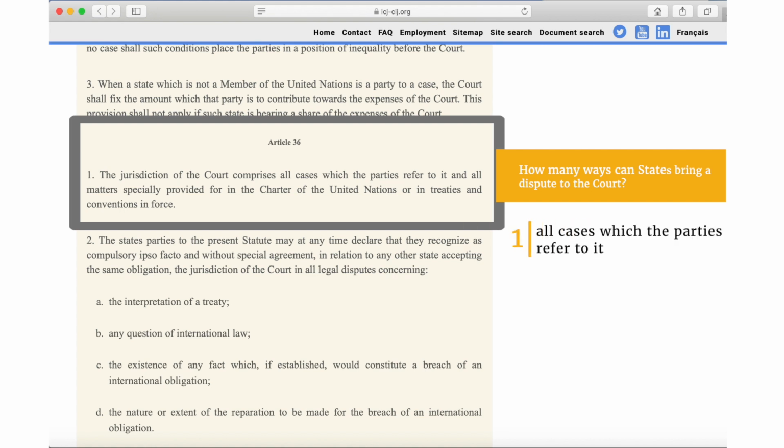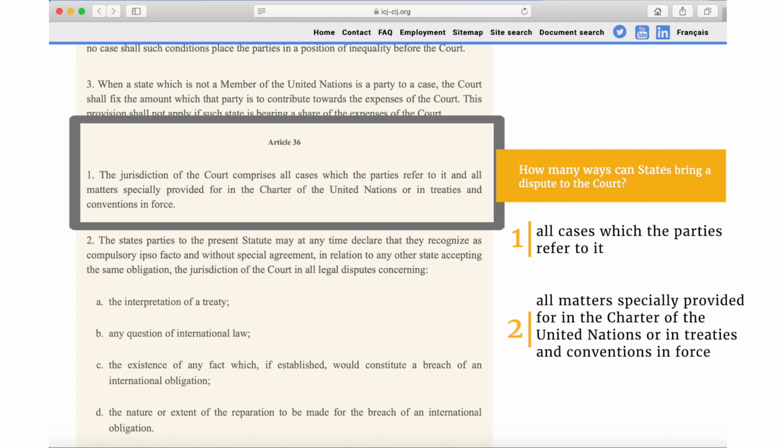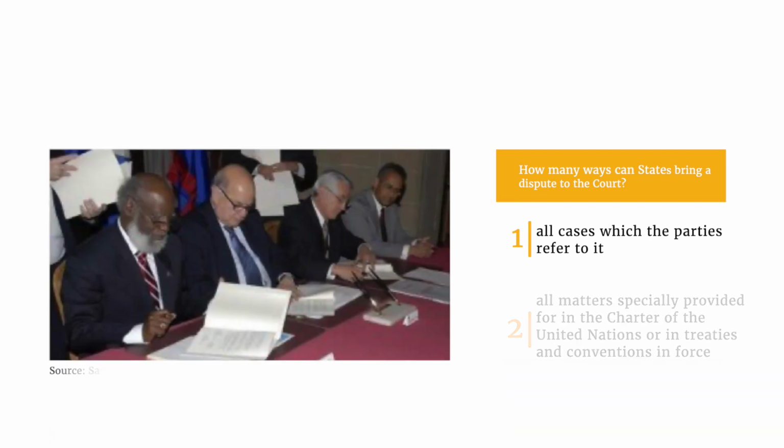First, all cases which the parties refer to it, and second, all matters specially provided for in the Charter of the United Nations or in treaties and conventions in force. What does each of these mean? In the first way, the disputing parties may conclude an agreement in which the parties agreed to bring a specific dispute before the ICJ. This agreement is known as a special agreement.